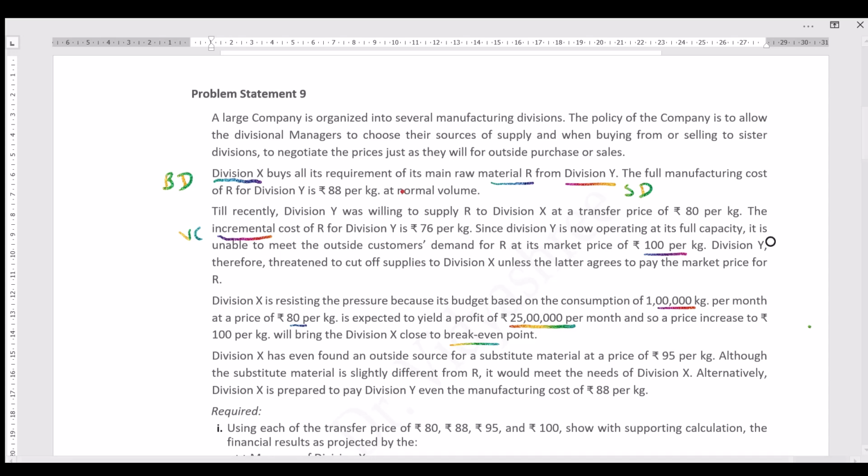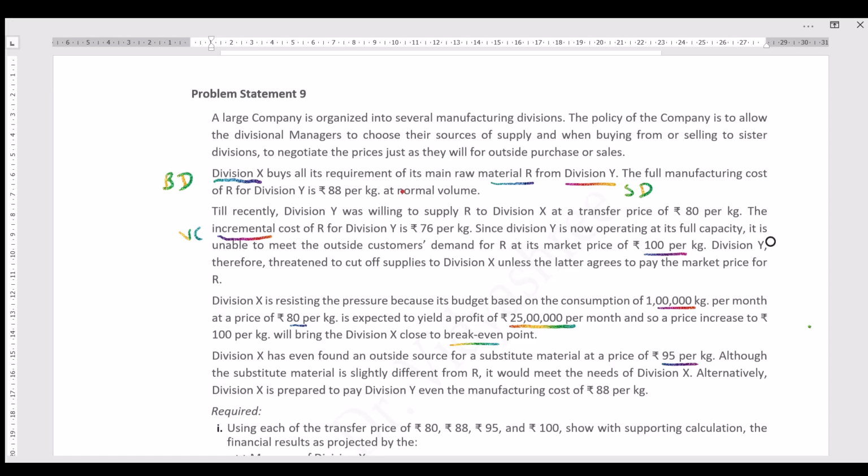Well, let's see next. Division X has even found an outside source for a substitute material at a price of rupees 95 per kg. That is, Division X has found some outside substitute material which is not exactly like R, but it can serve the purpose. That material is available for rupees 95 per kg in the market. So it has another option to buy in the market instead of buying from Division Y. Although the substitute material is slightly different from R, it would meet the needs of Division X.